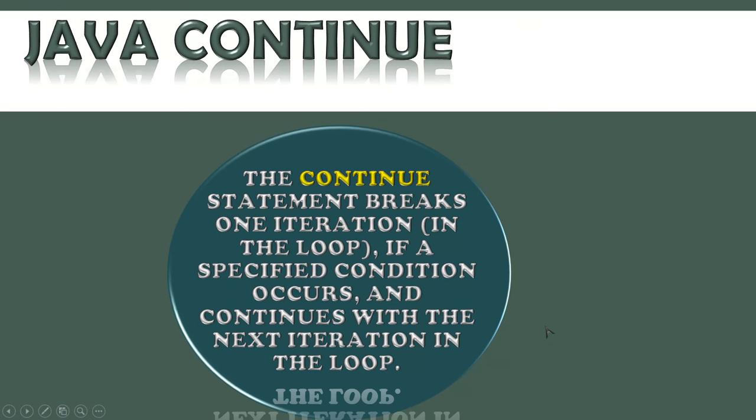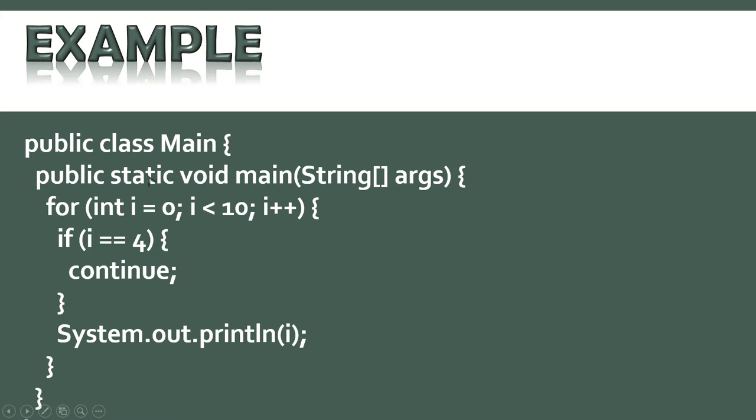The continue statement breaks one iteration in the loop if a specified condition occurs, and then continues with the next iteration in the loop. So whenever you are giving one particular program, and there you find I is equal to 0, I less than or equal to 10, I plus plus, and you are printing over here if I is equal to 4. So when it comes to 4, then it will continue. So it will not go over here, it will directly go for the next iteration. So it will skip 4.